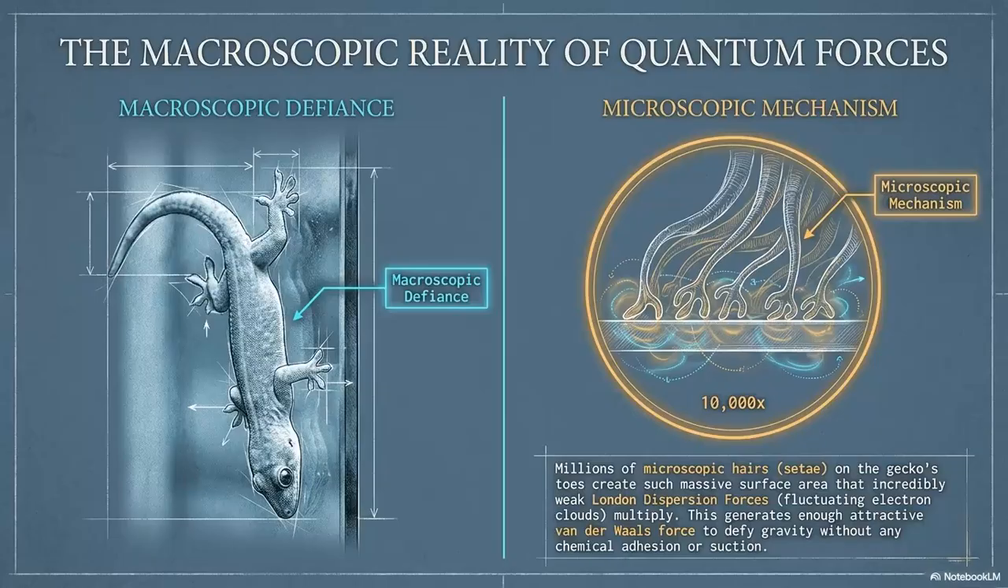Millions of microscopic hairs, called setae, on the gecko's toes create an immense collective surface area. This allows incredibly weak, fluctuating quantum attractions, specifically London dispersion forces, to multiply exponentially. Together, these cumulative van der Waals forces generate an attraction strong enough to overcome gravity, proving that invisible subatomic phenomena can directly shape the macroscopic world we see.